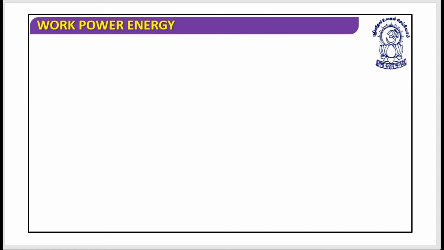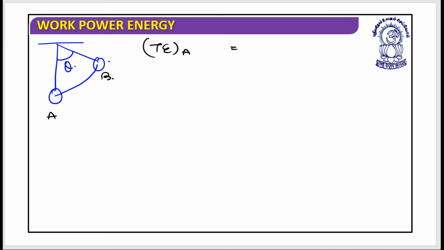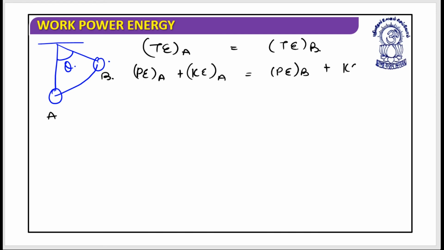It was said that this was the situation and it has been maximum displaced from here to here. This was the angle theta, and this is the angular displacement we are looking for. Let's suppose this is the total energy at A, this is the total energy at B. Total energy at A should be equal to total energy at B. So potential energy at A plus kinetic energy at A should be potential energy at B plus kinetic energy at B. Potential energy at A is 0.